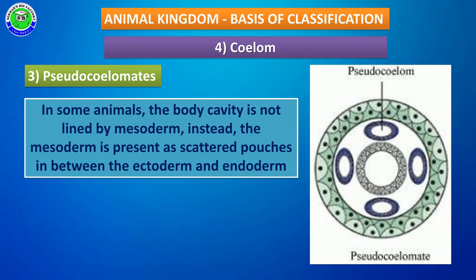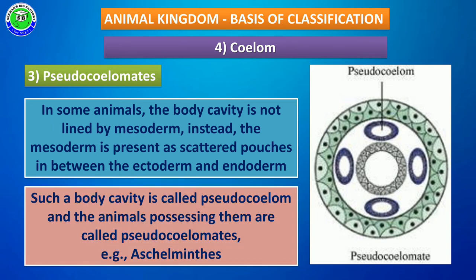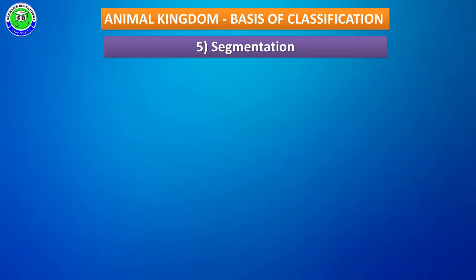Such a body cavity is called pseudocoelom because it is not a complete coelom, and these animals are called pseudocoelomates. Example: Aschelminthes.